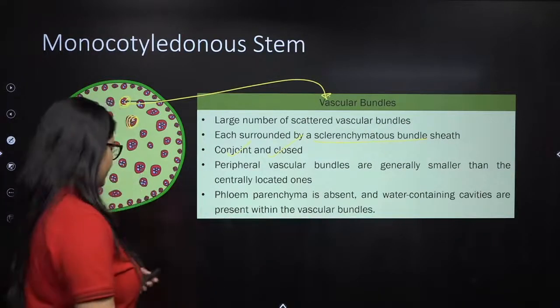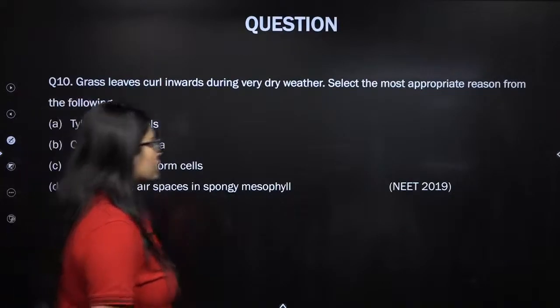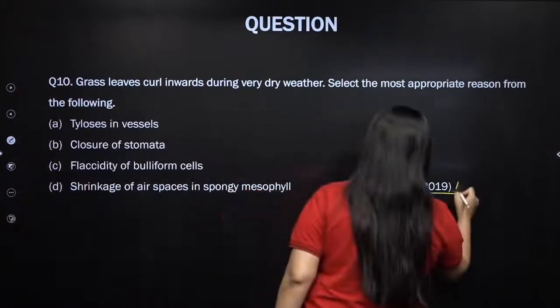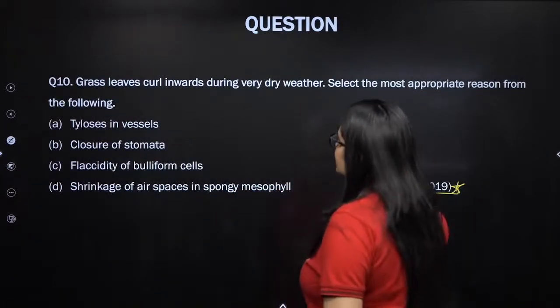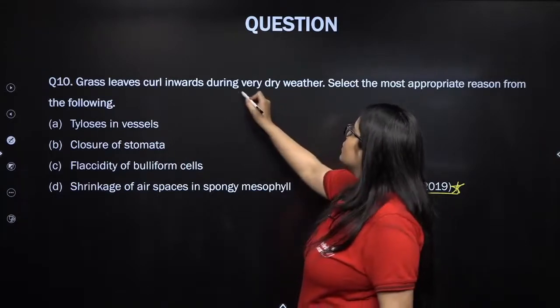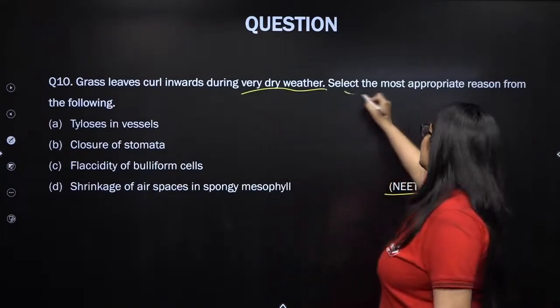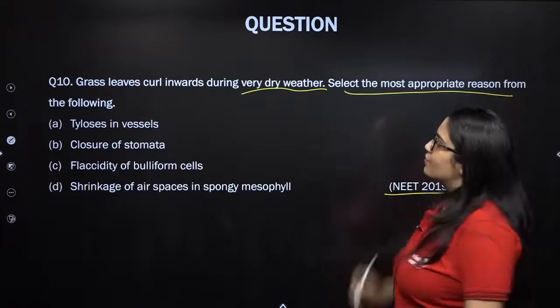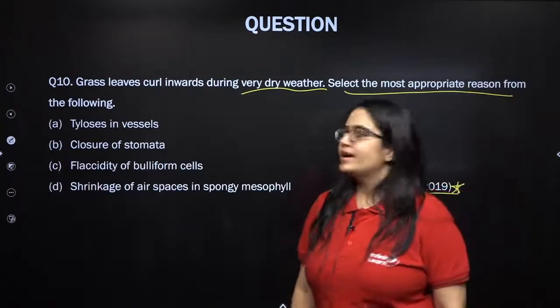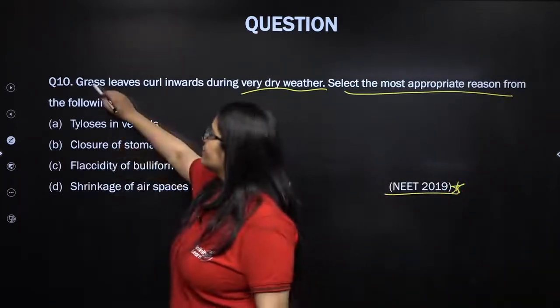Okay, the next question. This was asked in NEET 2019. Grass leaves curl inwards during very dry weather. Select the most appropriate reason for it. Give it a try. Grass is a monocot, remember?